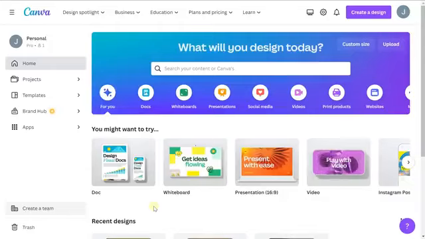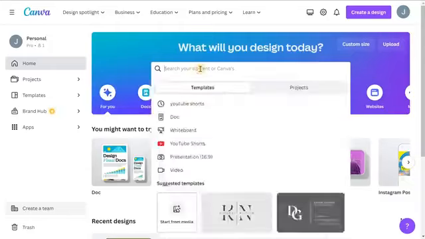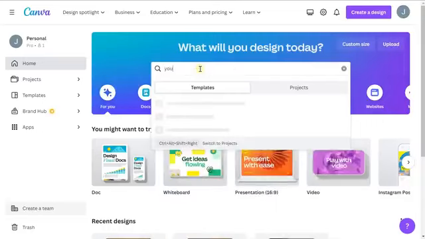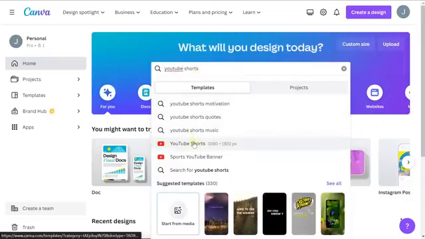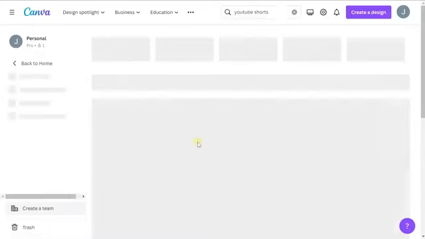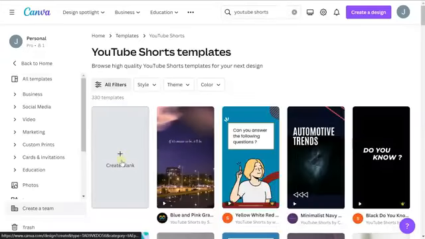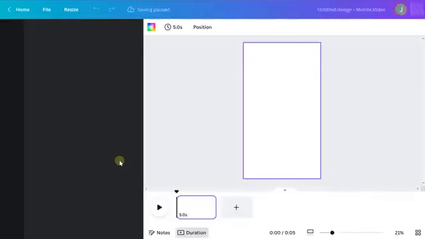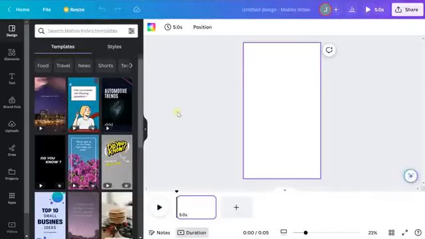Now, what we're going to do here is click the search bar in the middle here and type in YouTube Shorts. And we're going to select the YouTube Shorts template here. And then we are going to go ahead and select Create Blank Template. And this is going to give us a brand new template ready to use. And we're going to be doing a handful of things to get this template ready to then start the automated video creation side.